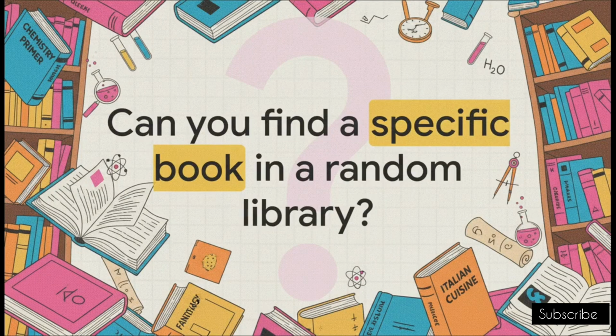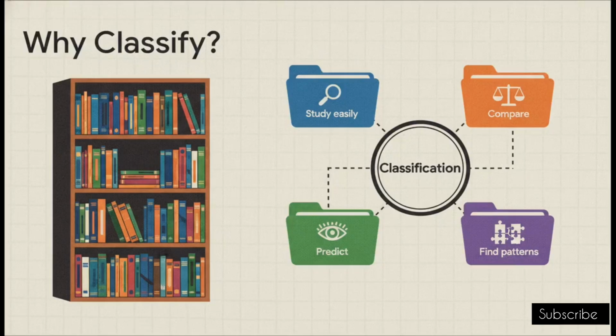To really wrap our heads around why we need to classify things, I want you to picture your school library. But not just any normal library. Imagine one with thousands and thousands of books arranged entirely at random. You've got a dense science textbook sitting next to a fantasy novel, right next to a baking cookbook, just scattered across the floor and shoved onto shelves with absolutely zero system. If you walked in there, would it be easy to find one particular book? The answer is obviously a big no.